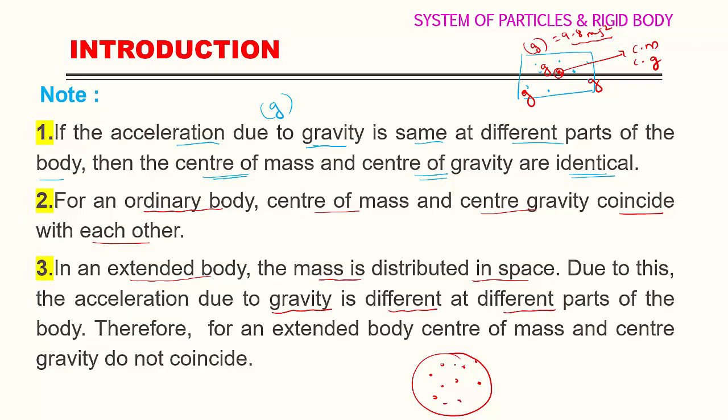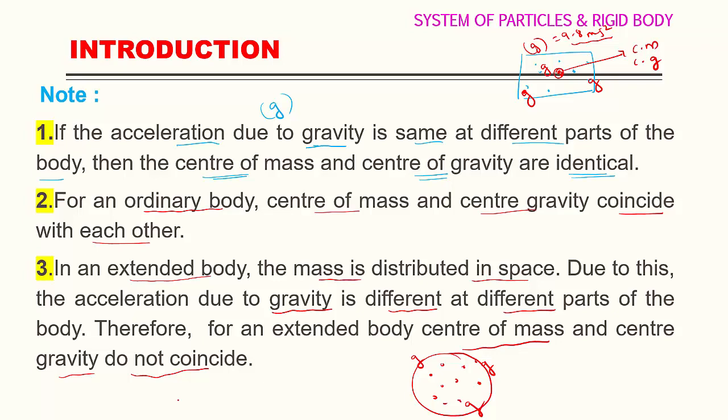So here in an extended body, acceleration due to gravity is not the same at each point. So it is different at each point of the body. Therefore, for the extended body, center of mass and center of gravity do not coincide. They are not going to coincide for an extended body, but it can coincide for any ordinary body.